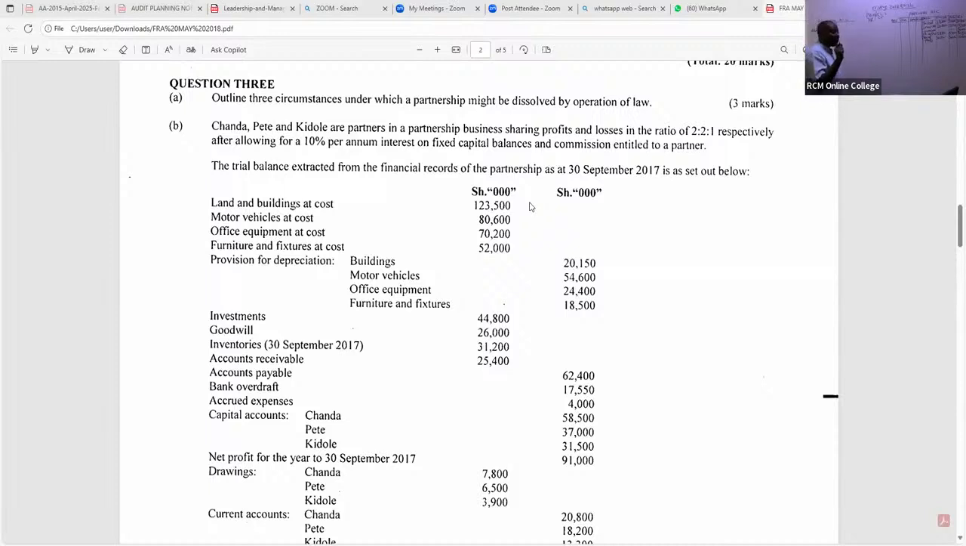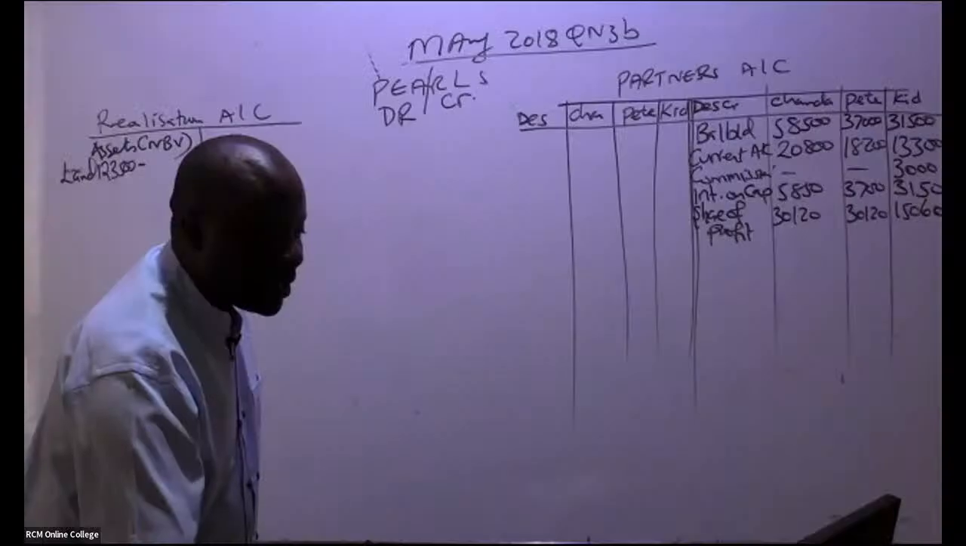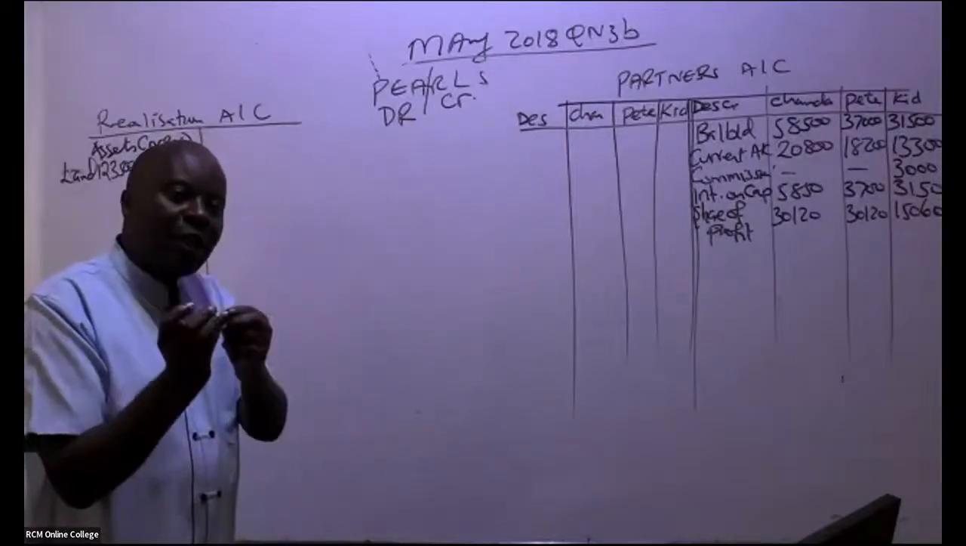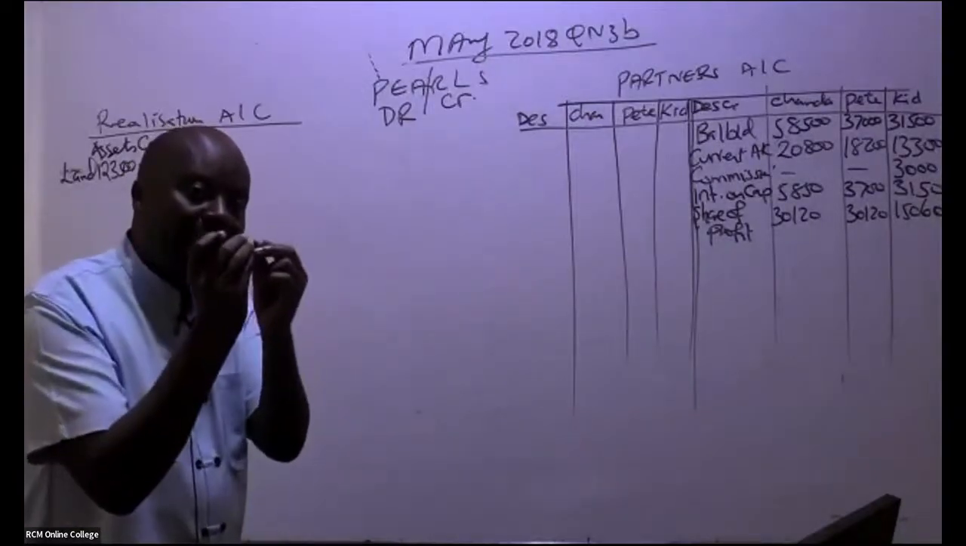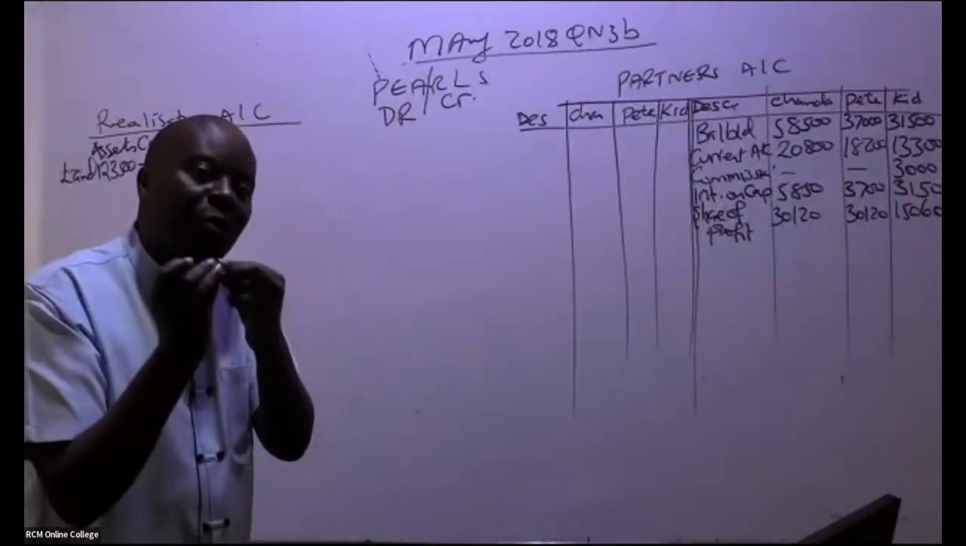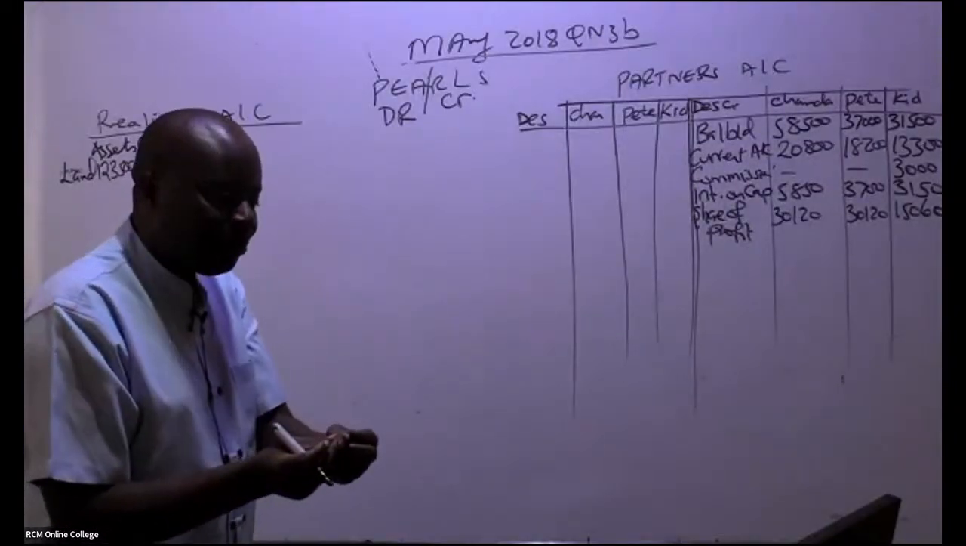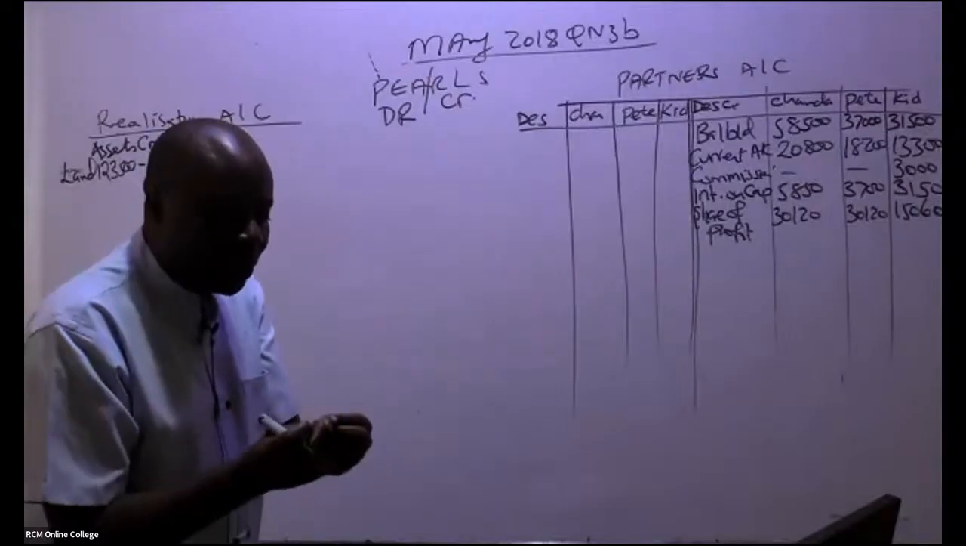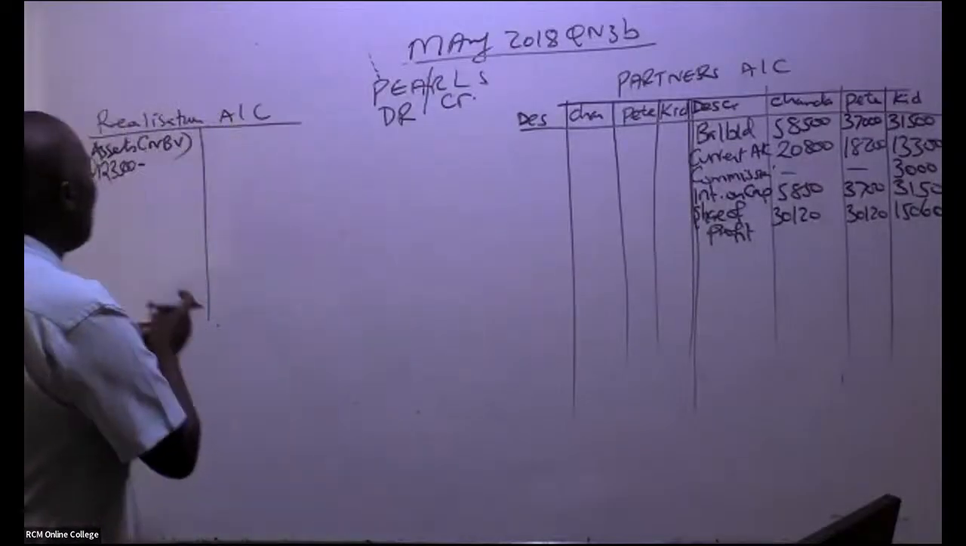We subtract its accumulated depreciation. What is the accumulated depreciation for buildings? You can see a provision for depreciation. Buildings is 2150. So remember, it's net book value. How do we get net book value? It's cost minus depreciation accumulated. Accumulated depreciation is the same as provision for depreciation. All right. So we have here 123,500 minus 2150.